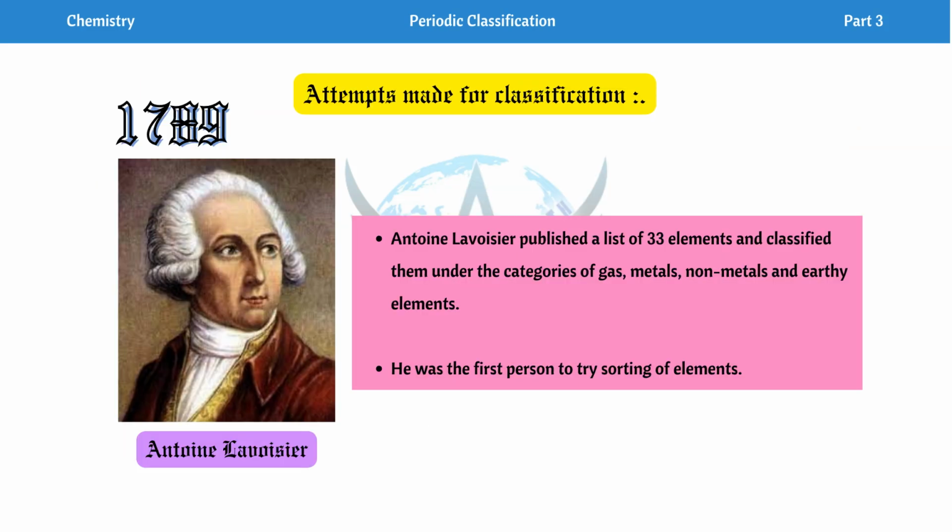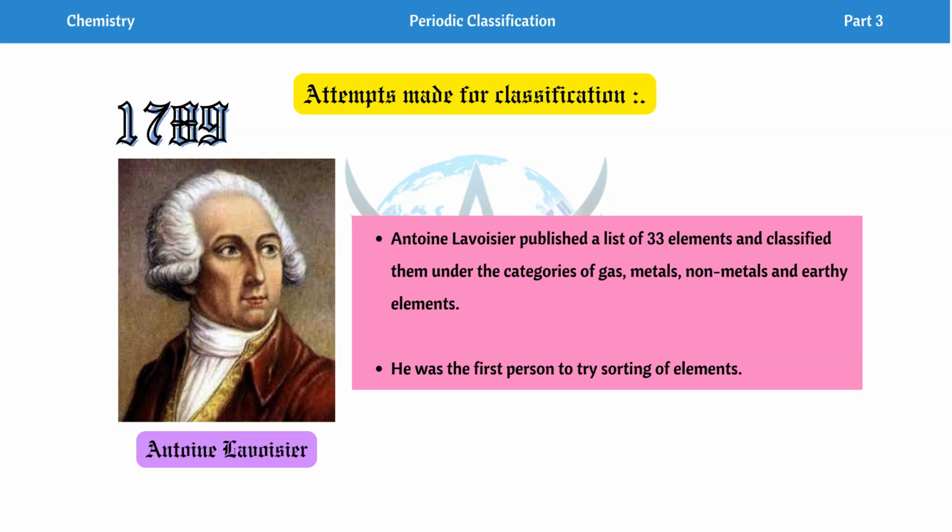In the year 1789, Antoine Lavoisier, scientist ejoner naam hoy Antoine Lavoisier, what he did is that in 1789 he published a list of 33 elements. Teo 33 elements or list ekhon publish korisile, and in that list he classified them under 4 categories. Categories gita hoise gas, metals, non-metals, and earthy metals. So he was the first person who tried grouping of elements, nohole who tried sorting of elements, and this was the first classification ever done.